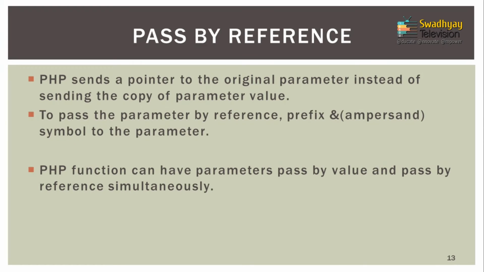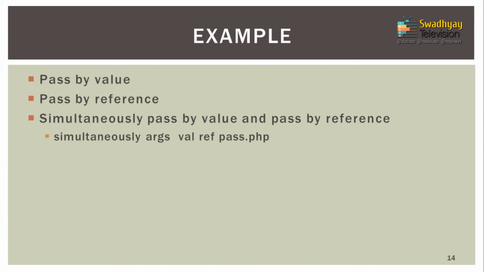To pass a parameter by reference, you have to prefix an ampersand symbol to the parameter. PHP can have parameters which are passed by value and by reference simultaneously, means within one function's parameter list, it can have pass by value as well as pass by reference. Let us understand it by example.